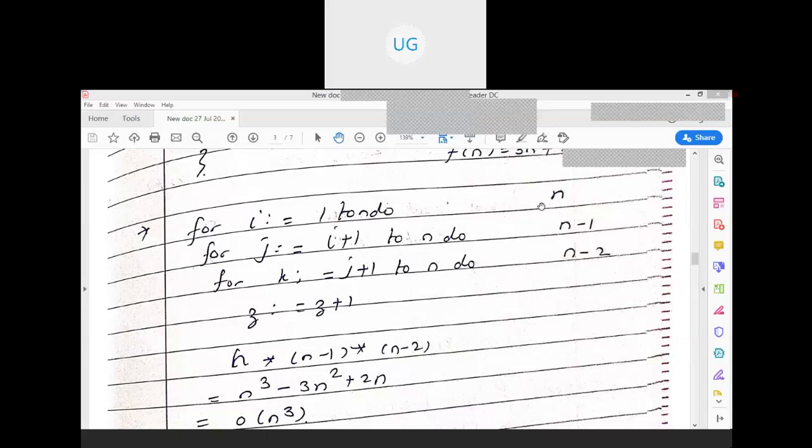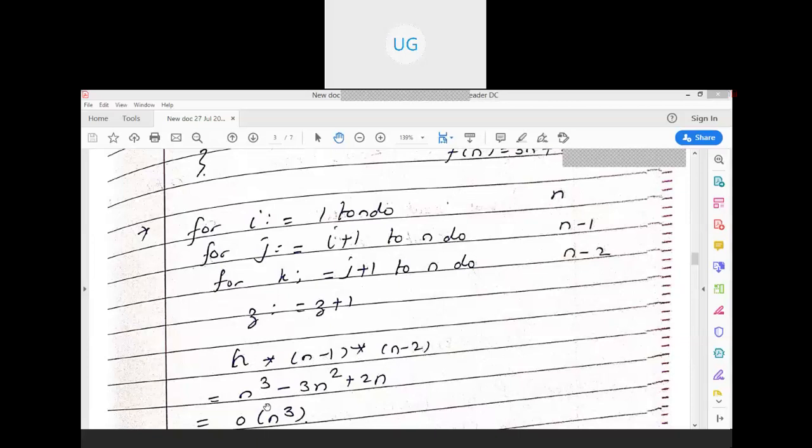So this will be n into n minus 1 into n minus 2. So z is assigned the value of z plus 1, and this will be executed for n into n minus 1 into n minus 2 times.